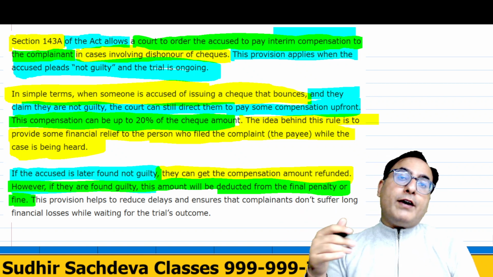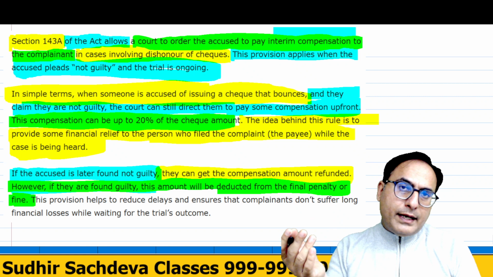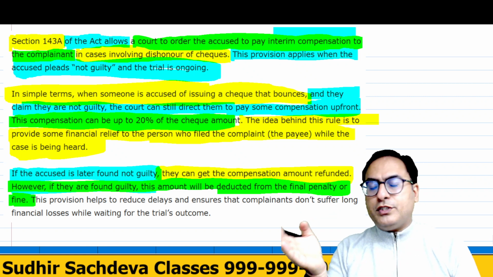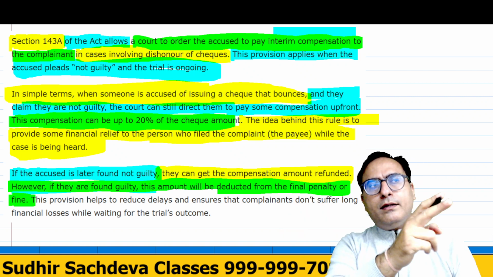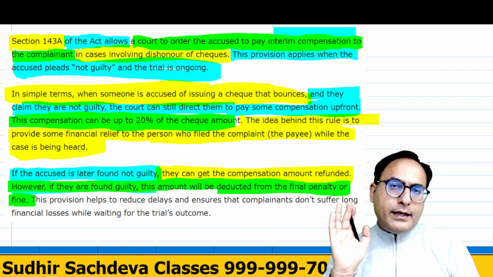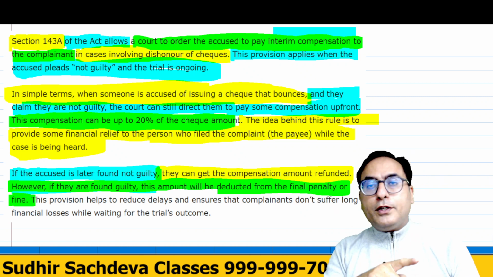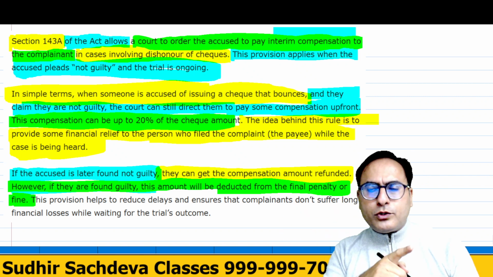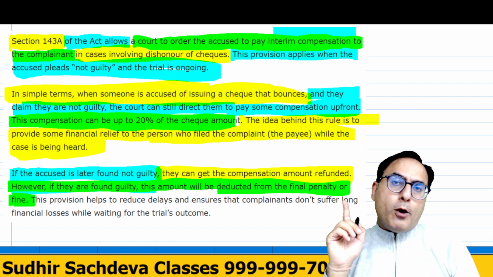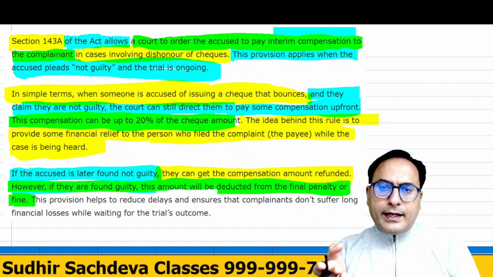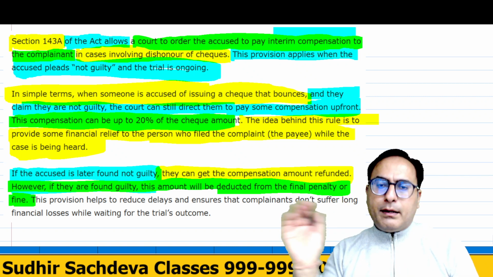So for example, while finalizing the penalty amount or whatever amount is to be given to Jay, the court will say that Ritu, you are proven guilty here. Now you pay this much amount, and because you have already paid some interim compensation earlier, rupees 20,000, you deduct that amount and pay the remaining.